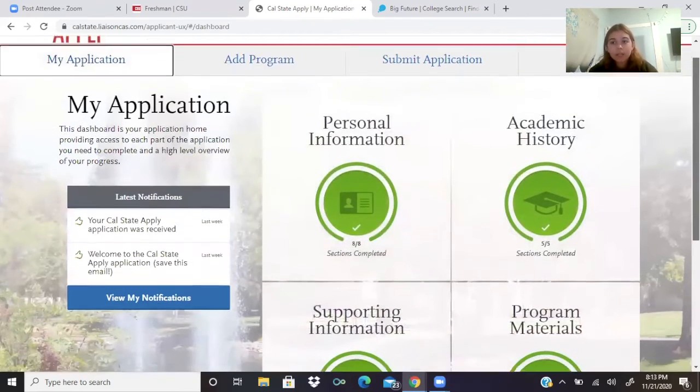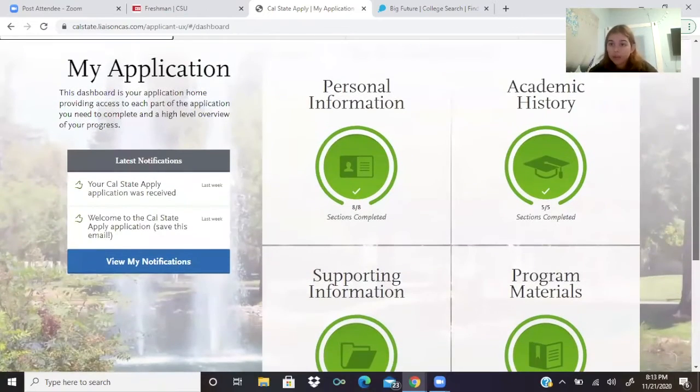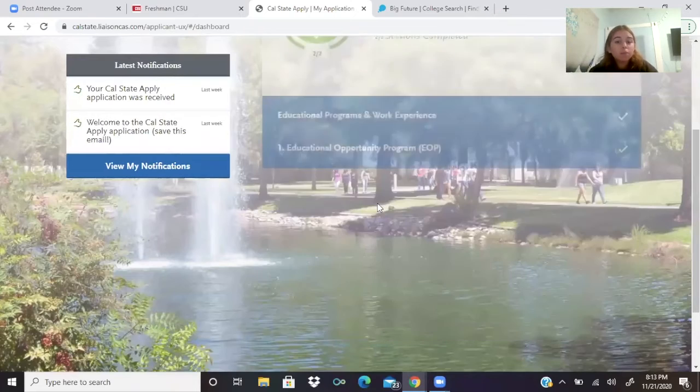And then, so this one is really academic history. You want to take your time on it and just really make sure you're putting down the right information, because once you submit it, it is locked, so you cannot go back and change it. I think everything actually is locked. So this one is supporting information.